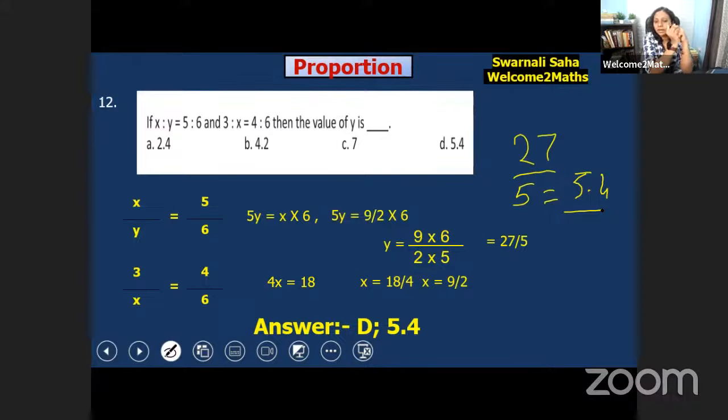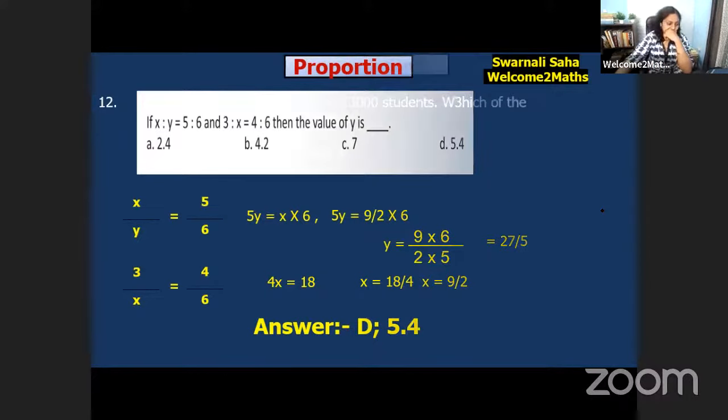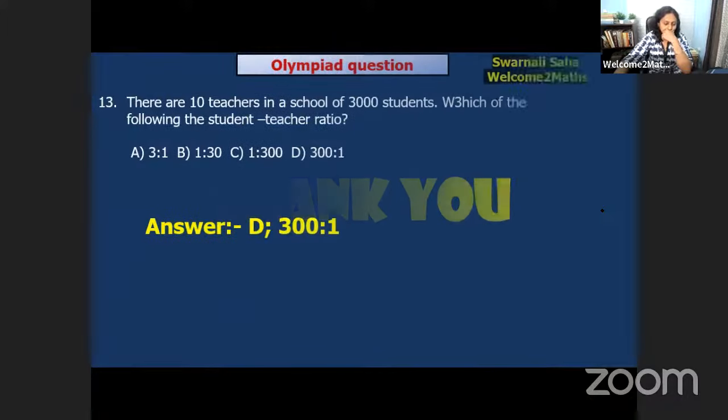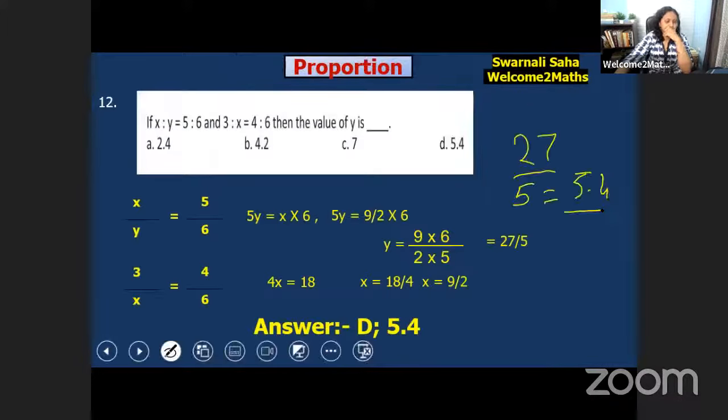Students, you are not solving the questions. Okay, what doubt do you have? You can ask me. One by infinity, is it a fraction?